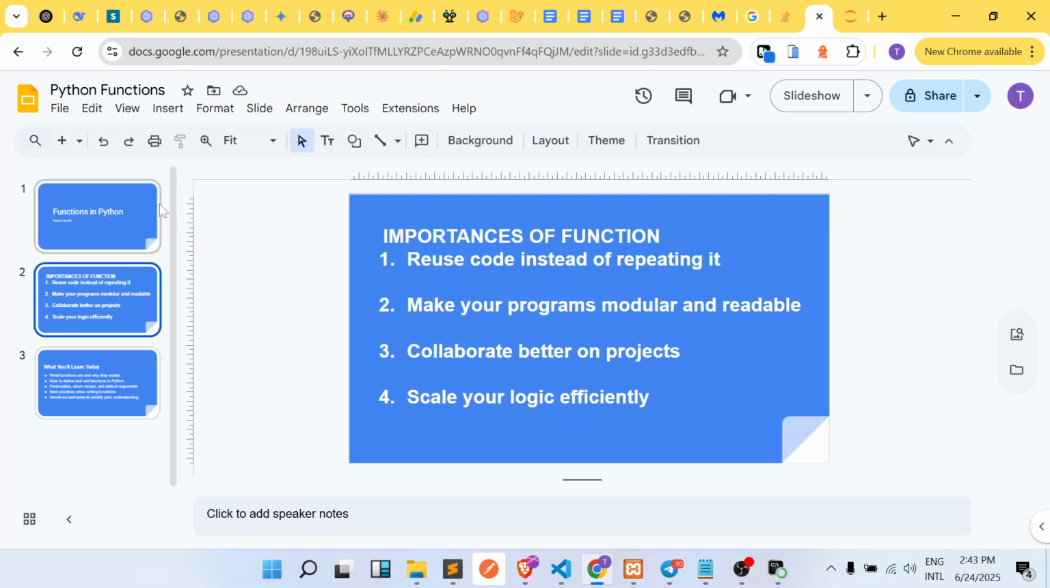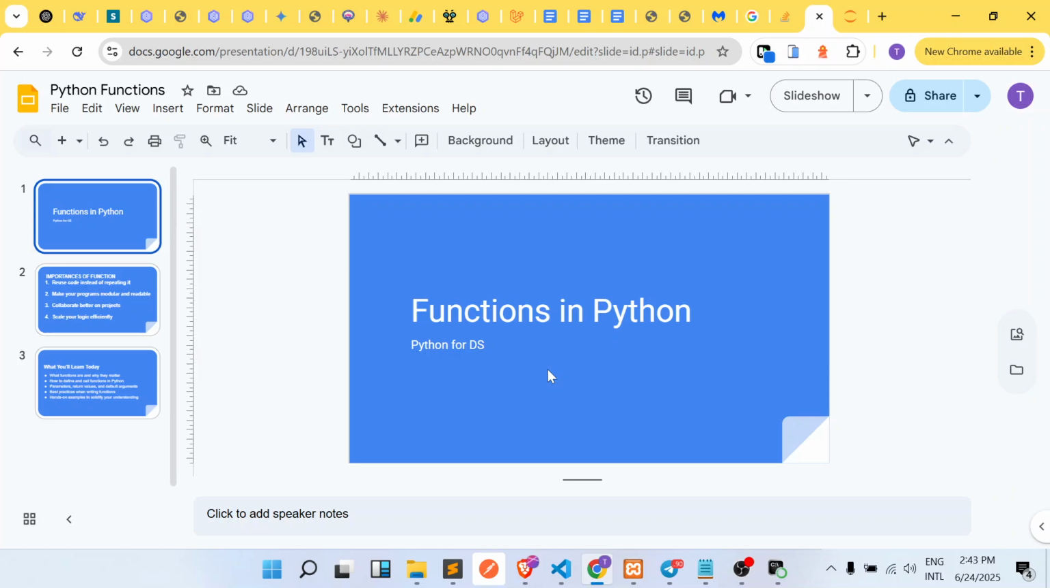Hi everyone and welcome to these tutorials on functions in Python. In this tutorial we are going to look at what functions are in Python and why you need to learn them, whether you're a programmer or a data analyst, or why they are really important in programming in general.